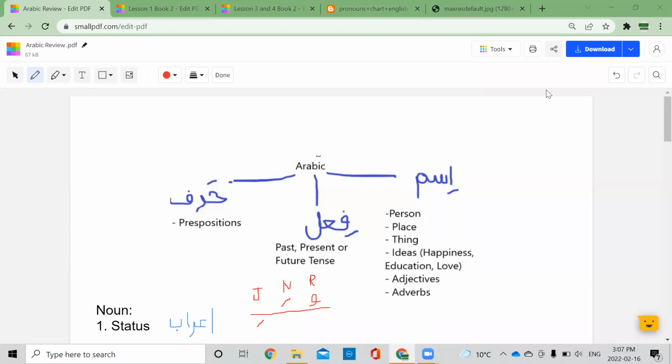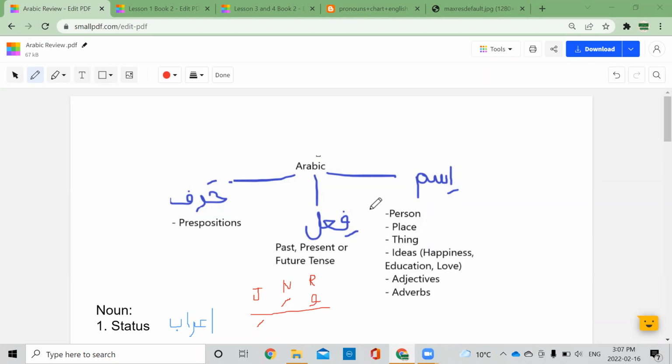Okay, bismillahirrahmanirrahim. So today we're going to do a review of everything that we've learned so far. So I'd like you all to collaborate and answer. You can answer in the chat box or you can raise your hand and answer. Okay, inshallah. And if you have any questions at any time, then just let me know.